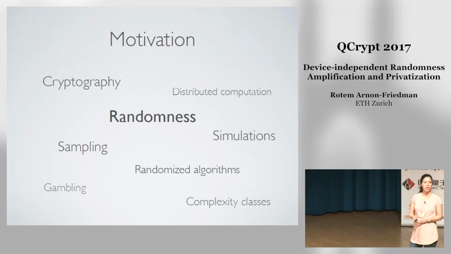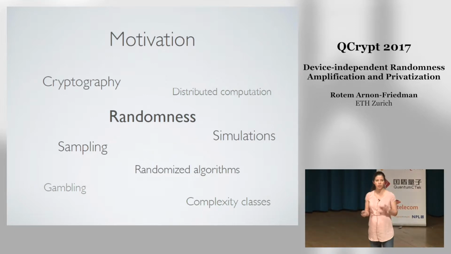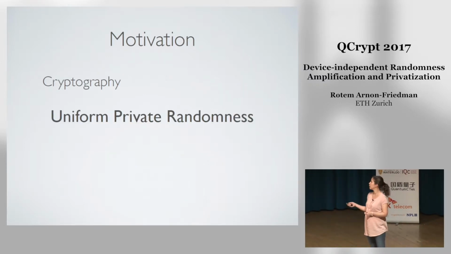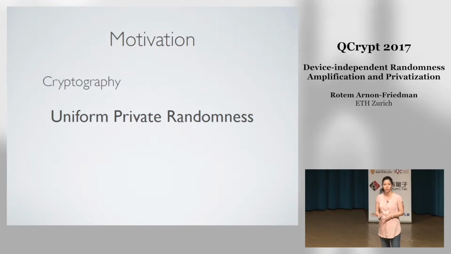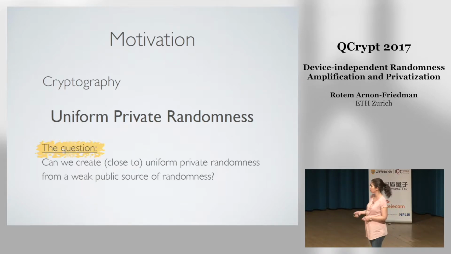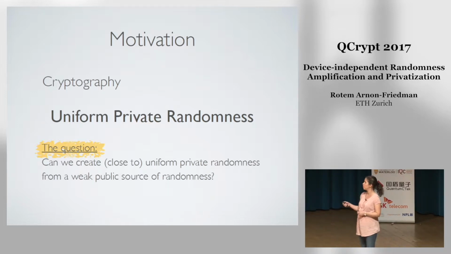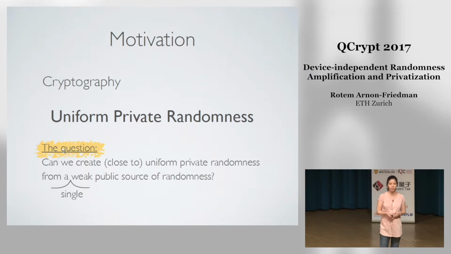Okay, so we already had several talks about randomness, so I don't need to motivate here. We use it in many different applications. Here we care about cryptography, and in cryptography many times we don't need just any randomness, but we need uniform private randomness. So the question that we are going to address in this talk is the following: can we create uniform private randomness from a weak public source of randomness? And to make it more interesting, we will actually restrict ourselves to start with just a single weak public source of randomness.